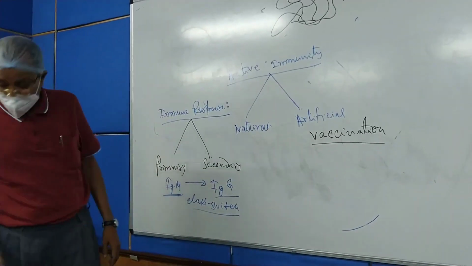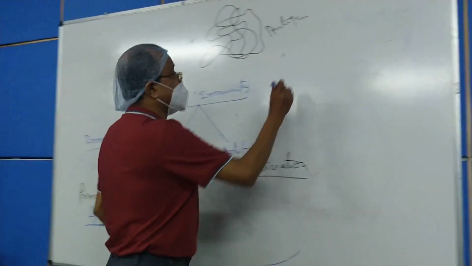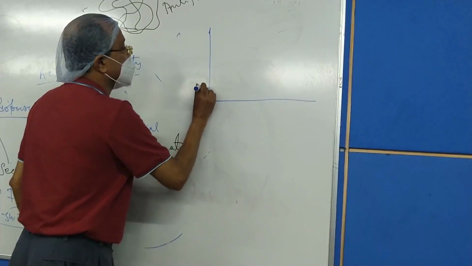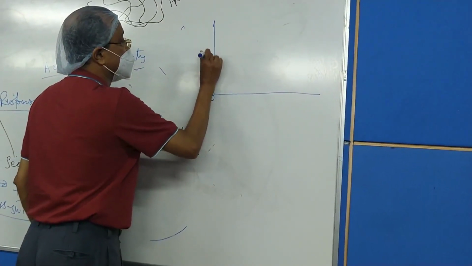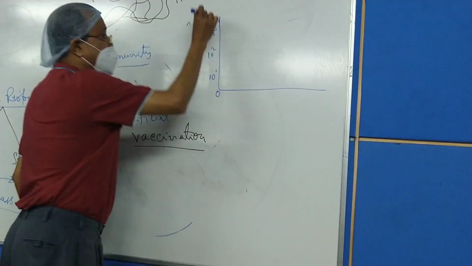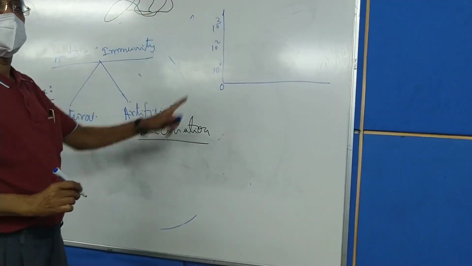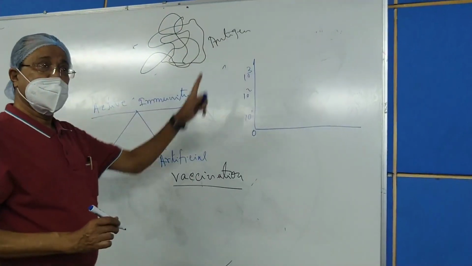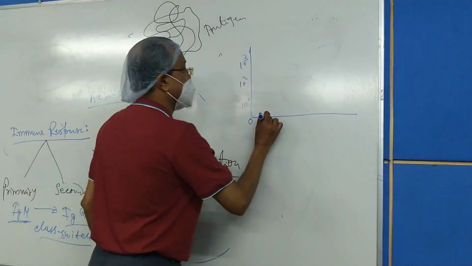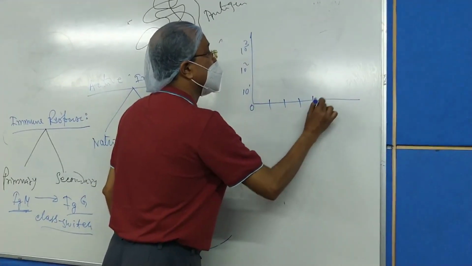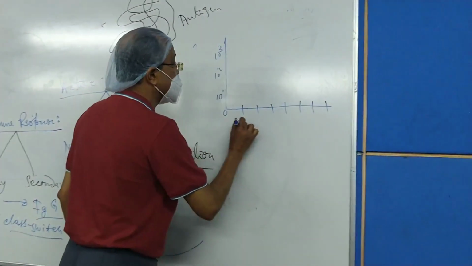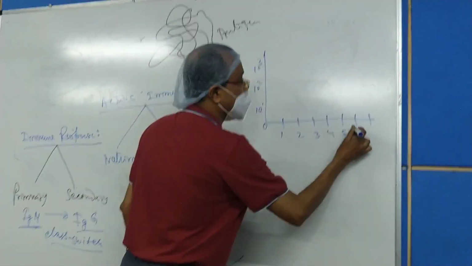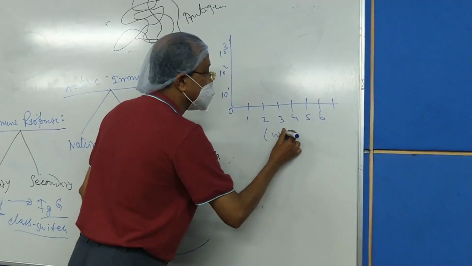If the graph is like this, the ordinate has 0, 10 to the power 1, 10 to the power 3, an arbitrary unit of antibody concentration, and in the abscissa are 1, 2, 3, 4, 5, 6, 7 weeks.